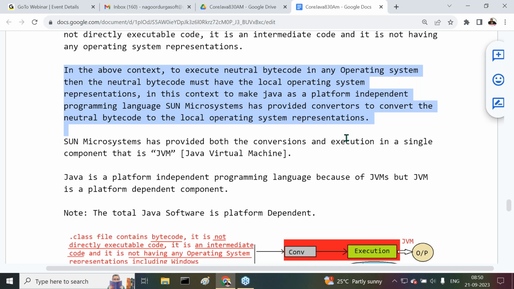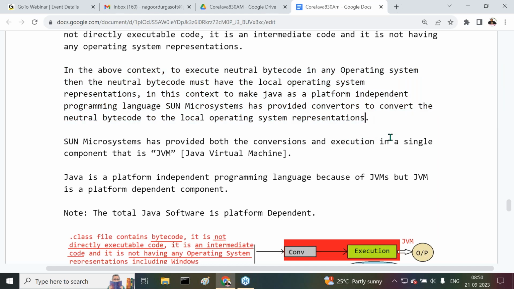All of you observe carefully. In this context, to make Java a platform independent programming language, Sun Microsystems has provided converters. To execute our program, we need to convert it from neutral bytecode to local operating system represented bytecode. Sun Microsystems has provided converters to convert the neutral bytecode to the local operating system representations, which is what we call native code.